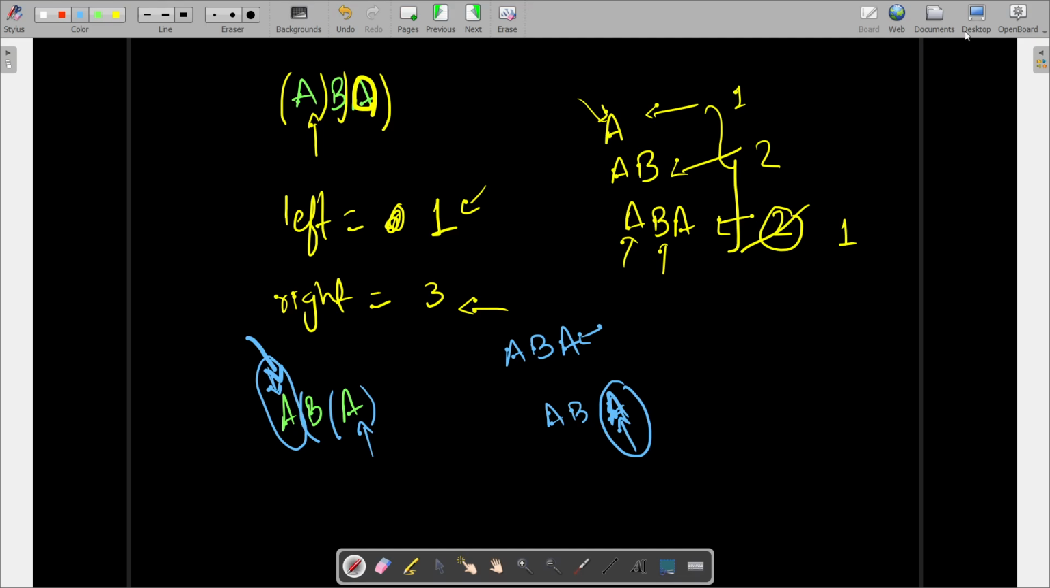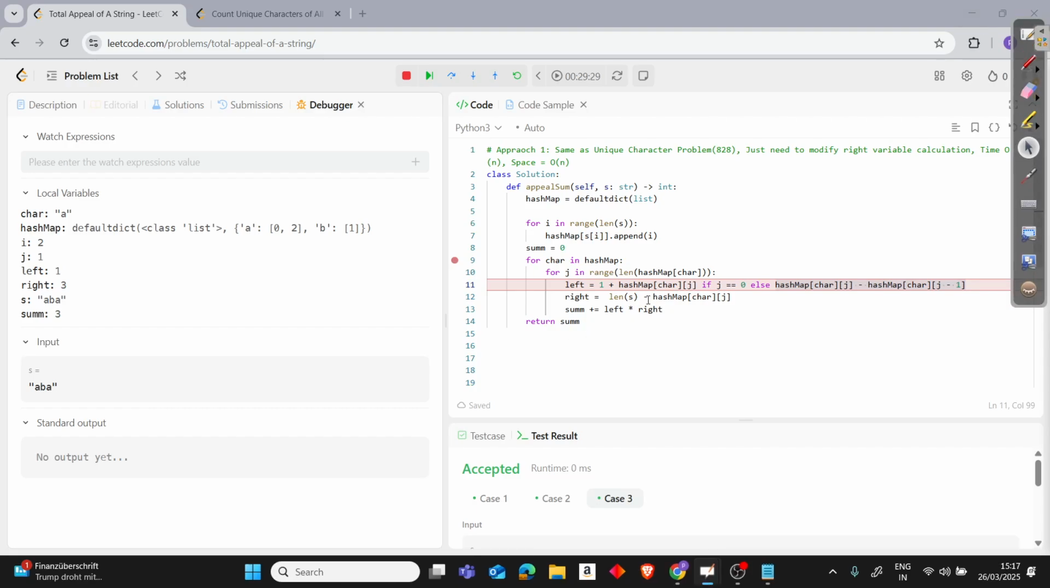And how will we find that 2? You can see we will just take current as 2, right? The value is 2 because j is 1 right now. So whatever is at the first index, it's 2, and whatever is at the previous index, which was 0. So we will get left as 2. Let's see if we're getting left as 2 or not. Yes, we are.